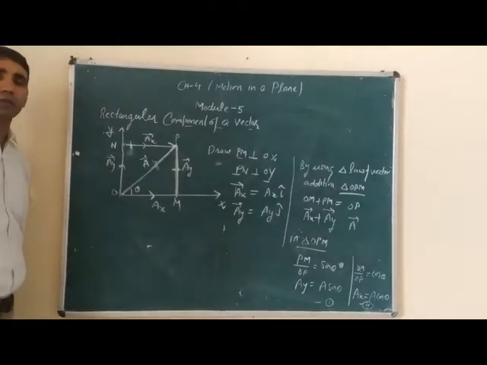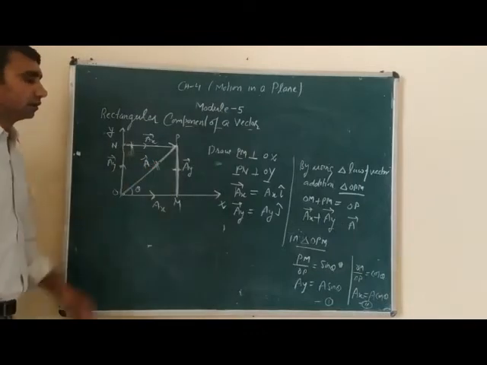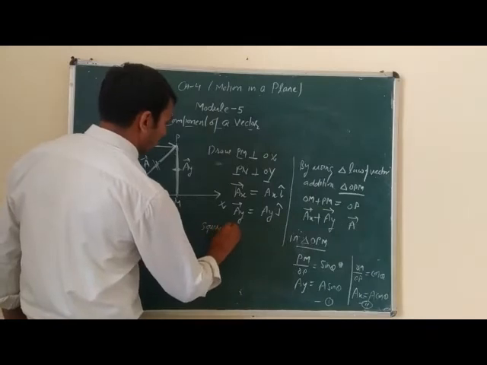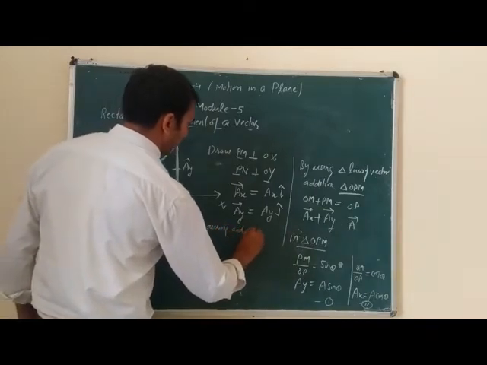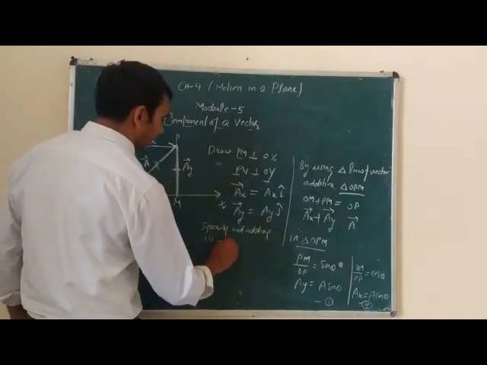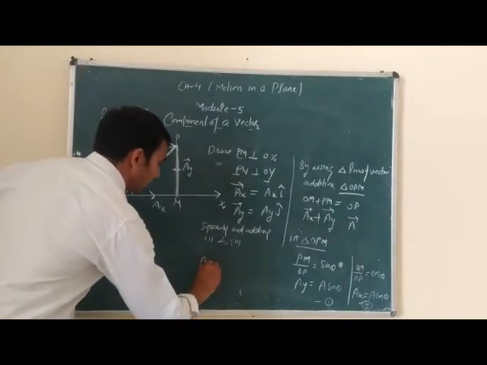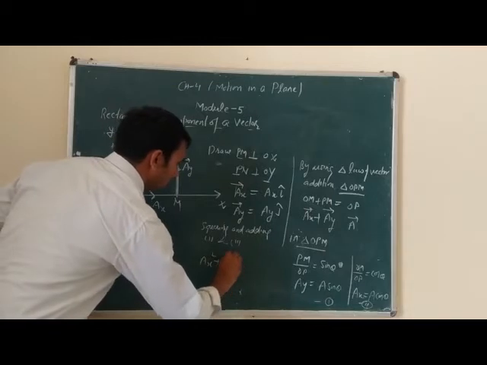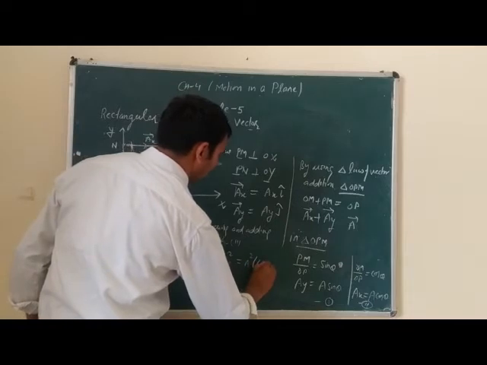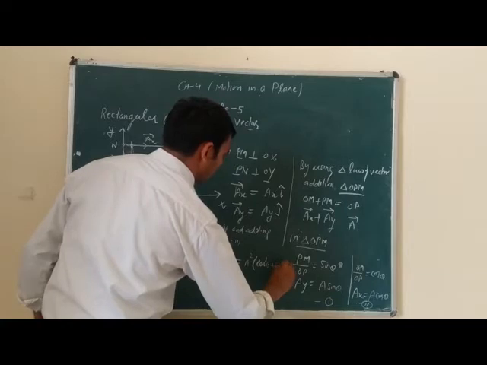Squaring and adding equations first and second, we get the magnitude of vector A. AX square plus AY square is equal to A square (cos square theta plus sin square theta).